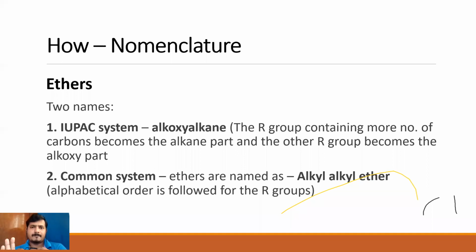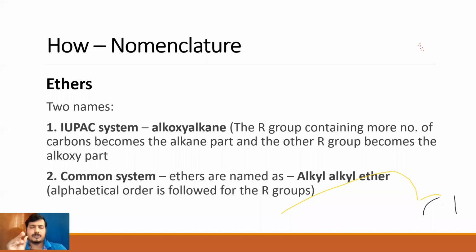In IUPAC, there are three parts to a name: root word, suffix, prefix. Root word is at the center, suffix comes after the root word, prefix comes before the root word. Now root word basically tells me who is my parent chain, or the chain that contains maximum number of carbon atoms. Yeah, we apply the same logic here. The name is obtained by applying the same logic.